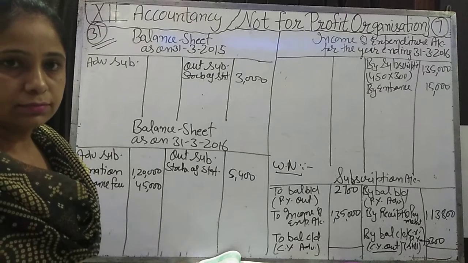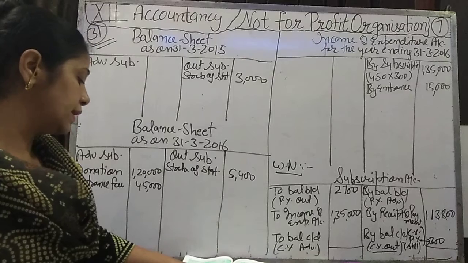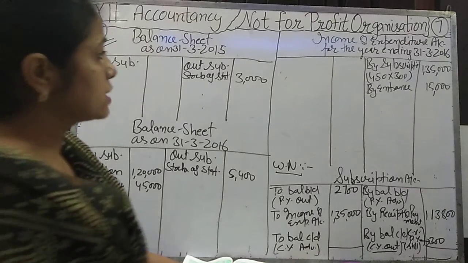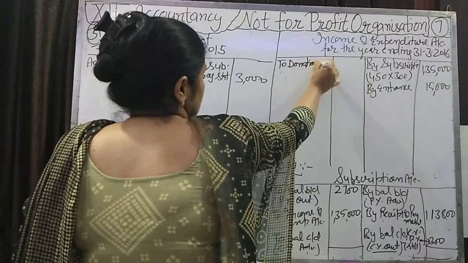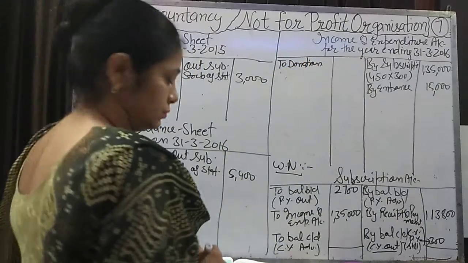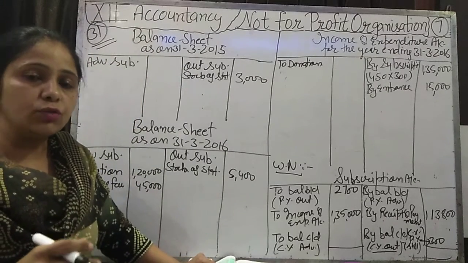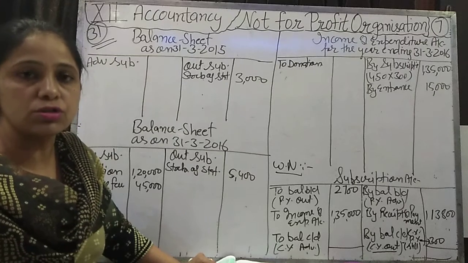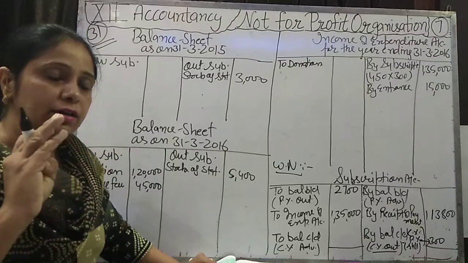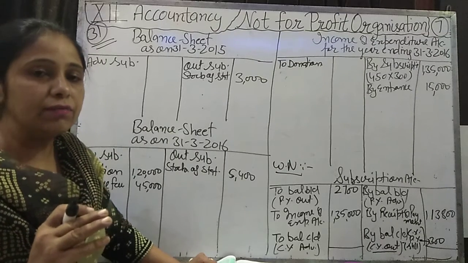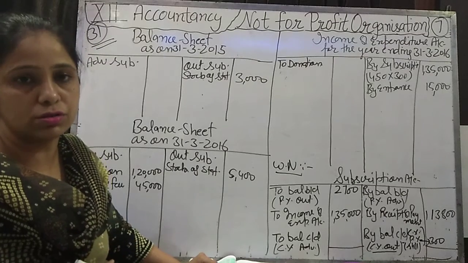We will adjust this opening stock and closing stock while calculating the consumption of stationery. Okay, how much stationery have we purchased? It is given on the payment side, 24,000. So stationery consumed, how will we calculate it? I have told you in the previous lecture that if opening stock, closing stock and purchase are given, then we calculate the consumption: opening stock plus purchase minus closing stock.